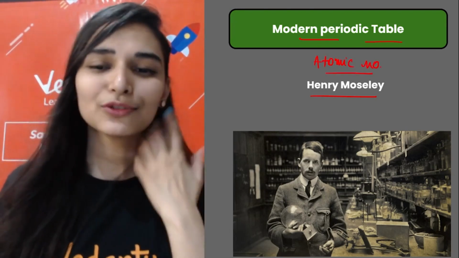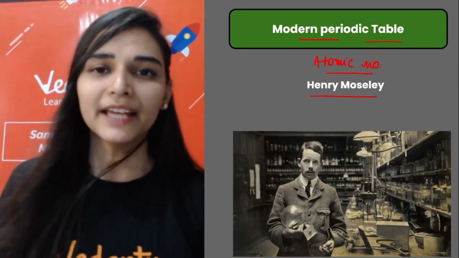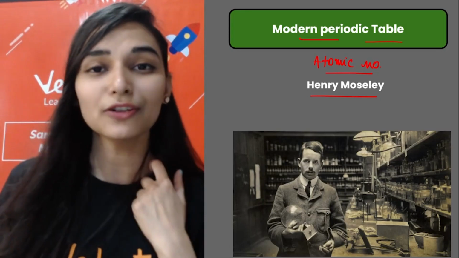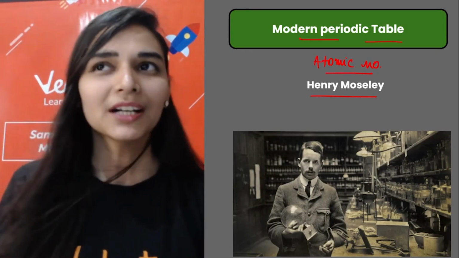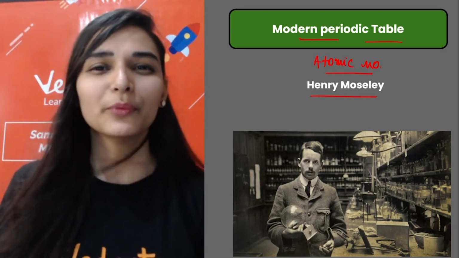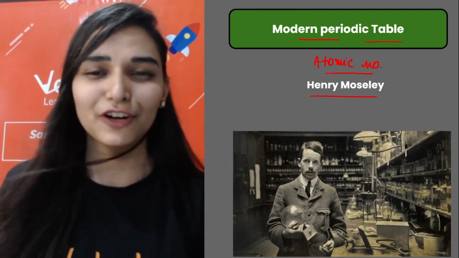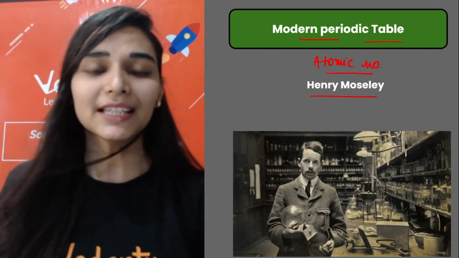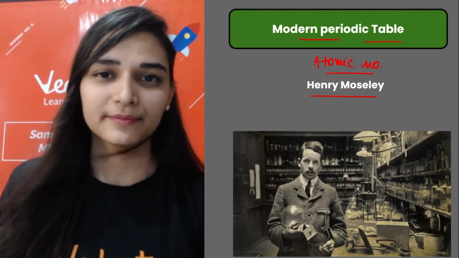How did he think of it? He said, such great scientists have tried to classify the elements but have not been able to. What could be the reason? He figured there must be something wrong with atomic mass, because all of those scientists had taken atomic mass as the parameter for classification. I am not going to take that, I will change it. And he tried with the atomic number.